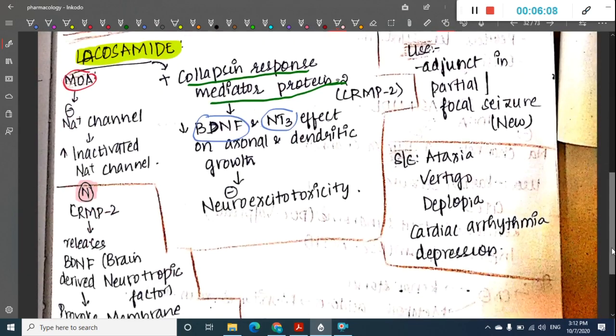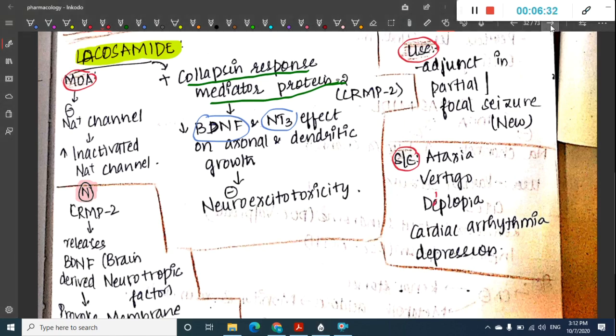Then what are the uses of this lacosamide? Lacosamide is used as an adjunct. It is not a drug of choice, but it is used as an adjunct in partial and focal seizures. There are important side effects like ataxia, vertigo, diplopia, cardiac arrhythmias and depression, which are seen with lacosamide.